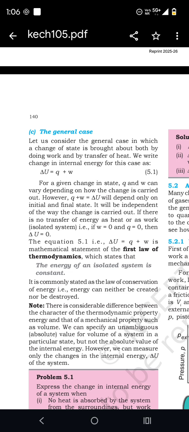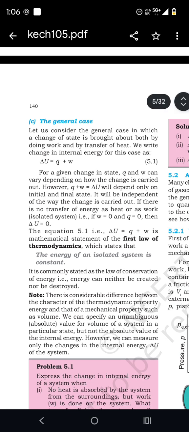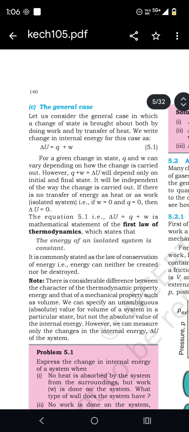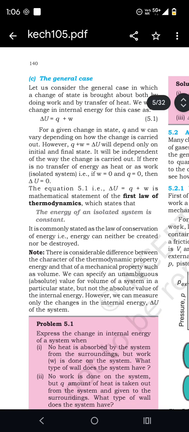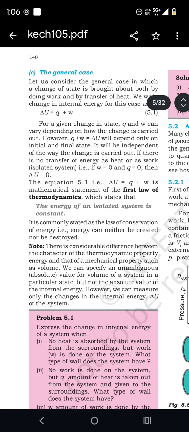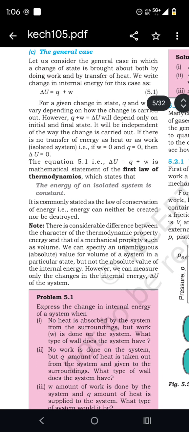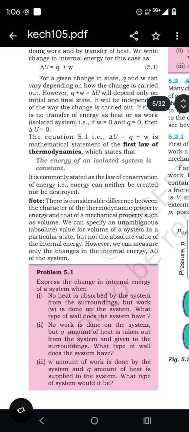If there is no transfer of energy as heat or as work, that is W equals 0 and Q equals 0, then delta U is equal to 0. Delta U equals Q plus W is a mathematical statement of the first law of thermodynamics. The energy of an isolated system is constant.